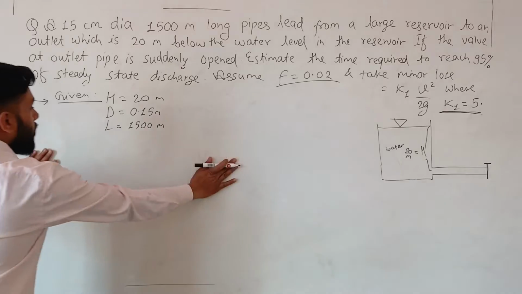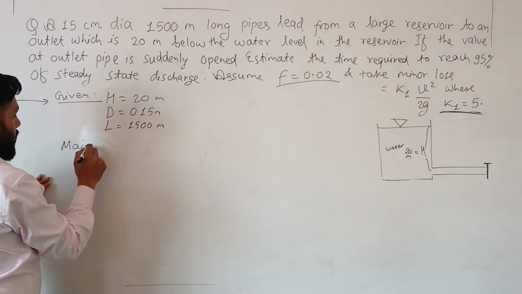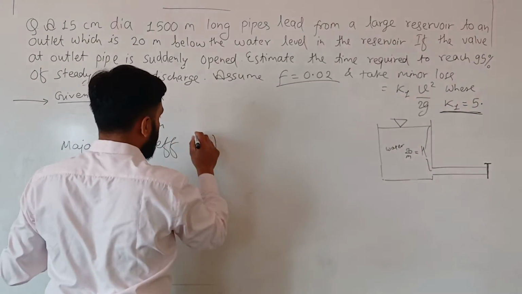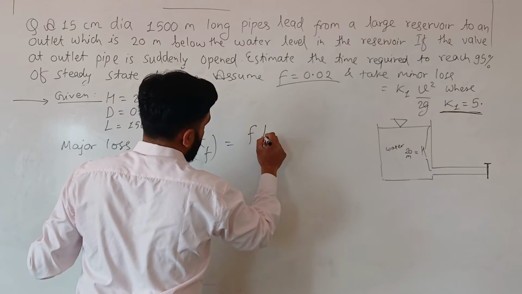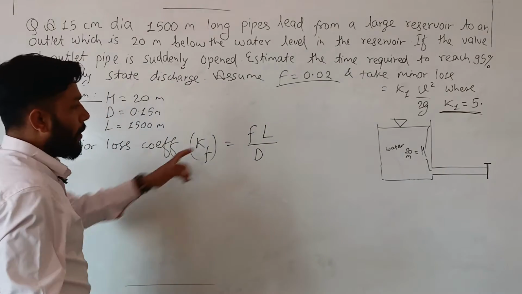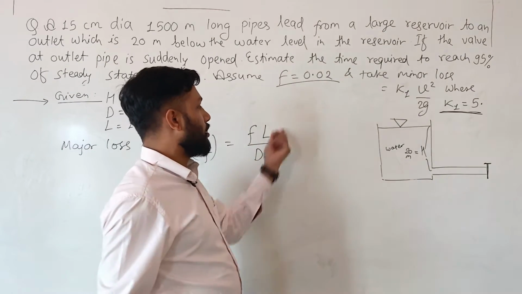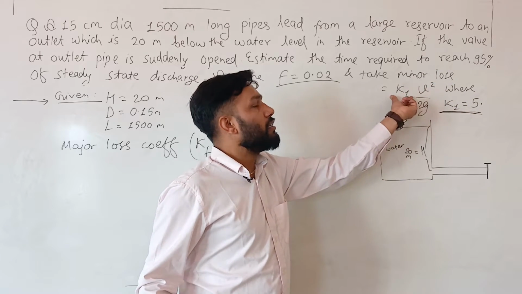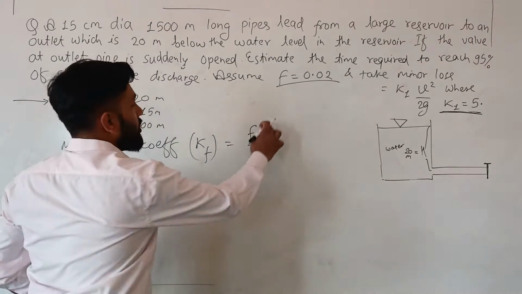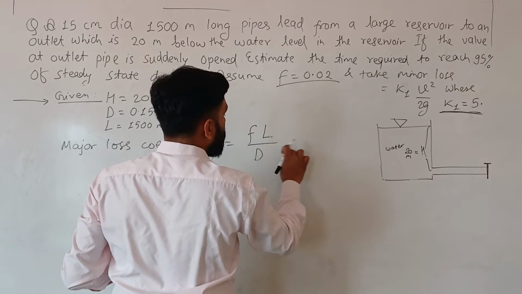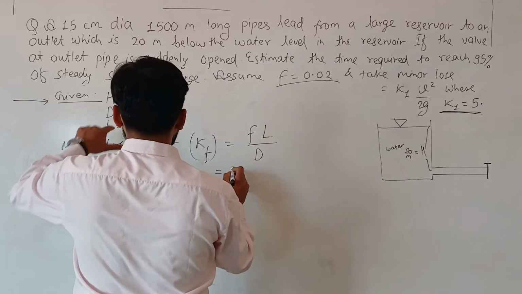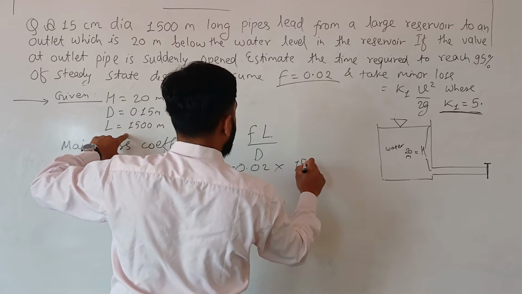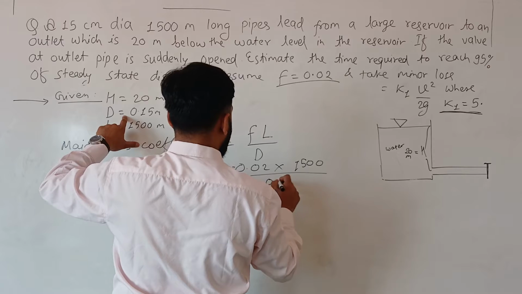So now let's find out the major loss coefficient and minor loss coefficient. Major loss coefficient, which is called Kf, is equal to fL by D. The full term is fL v squared by 2gD; you can exclude the v squared by 2g, so this is the major loss coefficient, fL by D. Let's put the values. f is equal to 0.02, L is 1500, and D is 0.15.